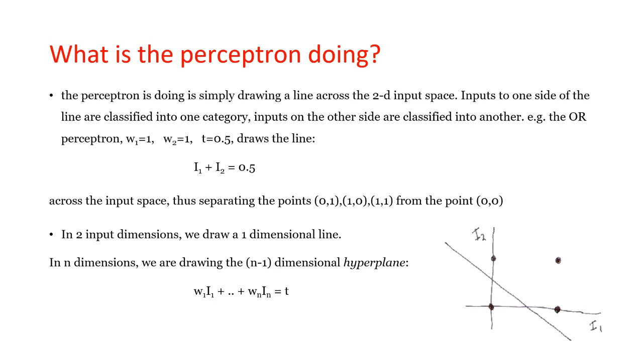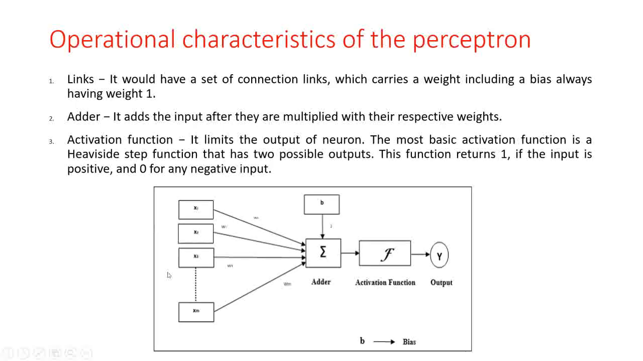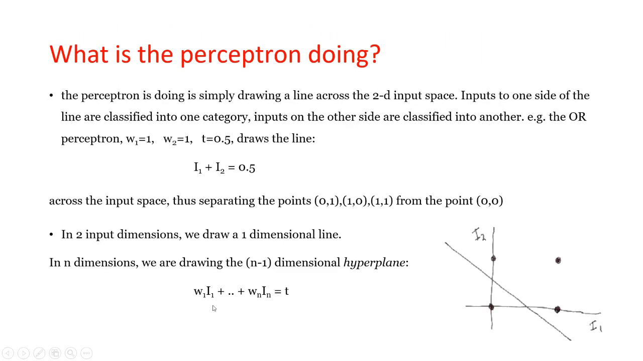In two-dimensional space, with two inputs, we draw a one-dimensional line. In n dimensions, we draw an n-1 dimensional hyperplane. Here we only consider two dimensions, where we draw a single line. For n dimensions, meaning we have n inputs, the equation is w1 I1 plus w2 I2 up to wn In equal to t. Clear?